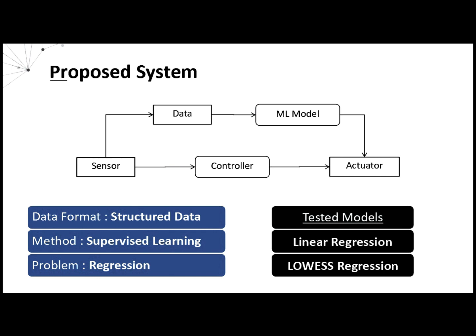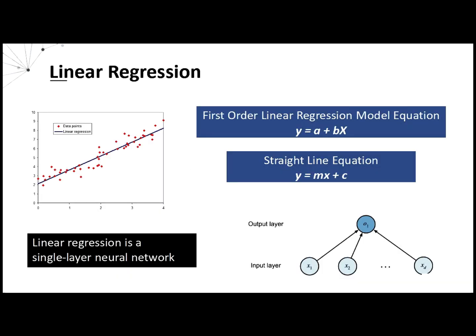The block diagram shows that at first the sensor controls the actuator and meanwhile its data is being fed to the machine learning model to train on. Once it is trained, it can directly control the actuator without using any sensor. The data we used here is structured, hence we can implement supervised learning. Since this is a regression problem, we will test linear regression and lowess regression to find the best fit.